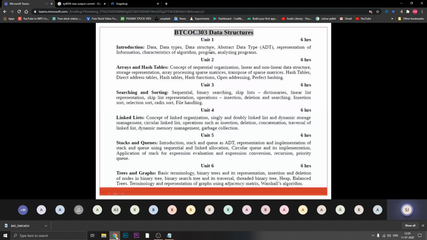Now from the next points onwards, I will be discussing the remaining points of your first chapter. First I will take representation of information, then characteristics of algorithm, program, analysis of program, and after that abstract data type.